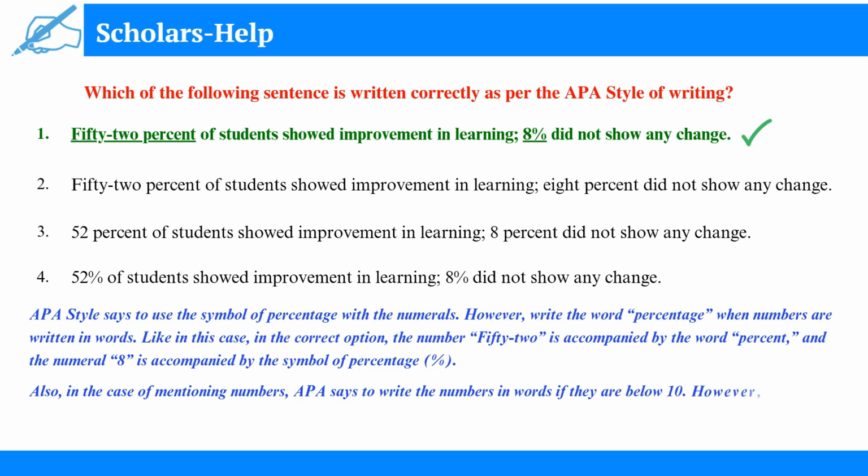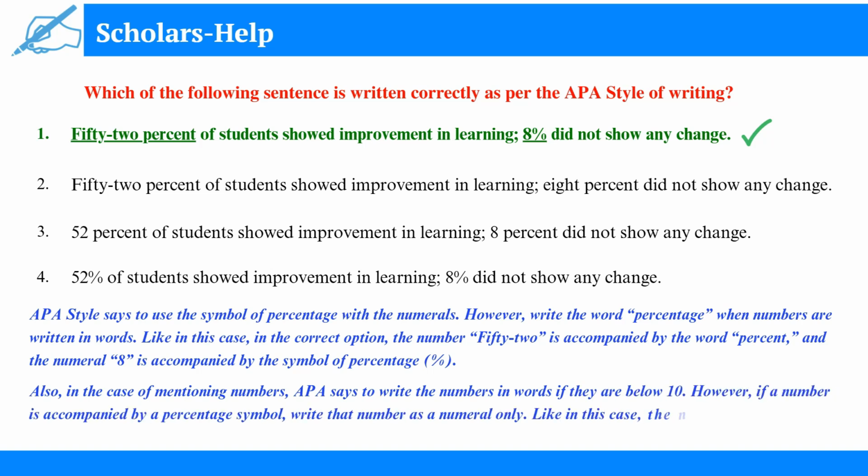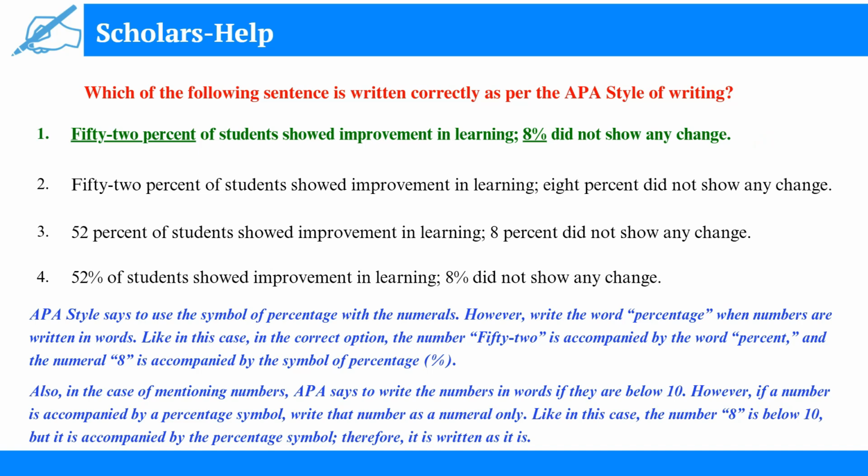Also, in the case of mentioning numbers, APA says to write the numbers in words if they are below 10. However, if a number is accompanied by a percentage symbol, write that number as a numeral only. Like in this case, the number 8 is below 10, but it is accompanied by the percentage symbol, therefore, it is written as it is.